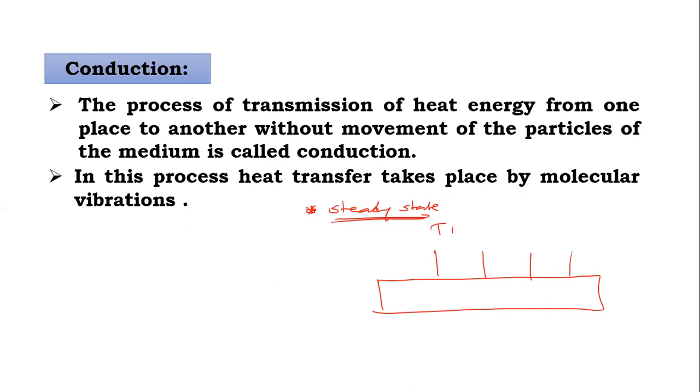So thermometer 1, thermometer 2, thermometer 3, thermometer 4, and then when we heat one end of the rod, then the temperature of all the thermometers start rising continuously. After some time, all the thermometers attain a constant temperature, and that is called as steady state.